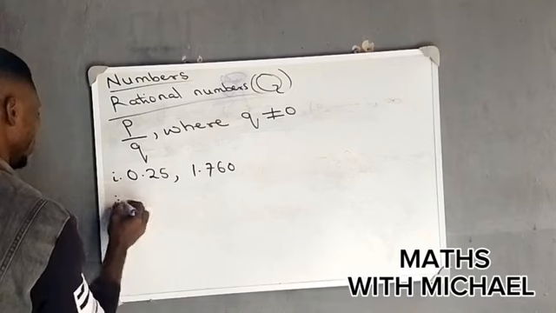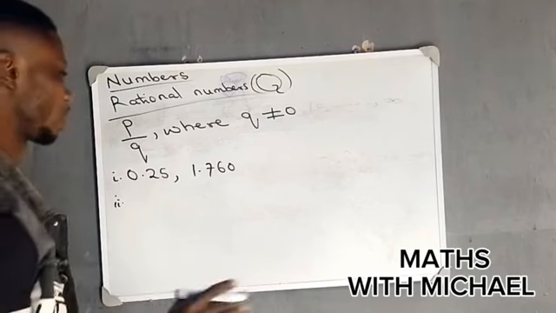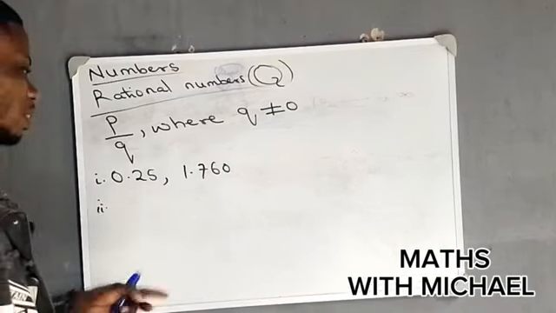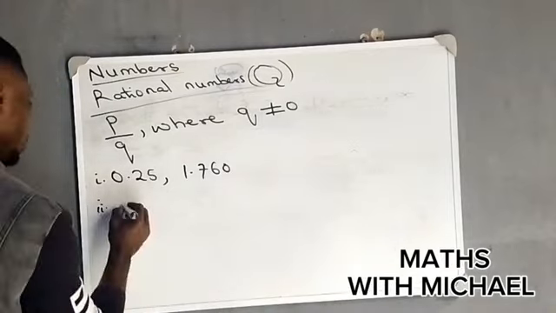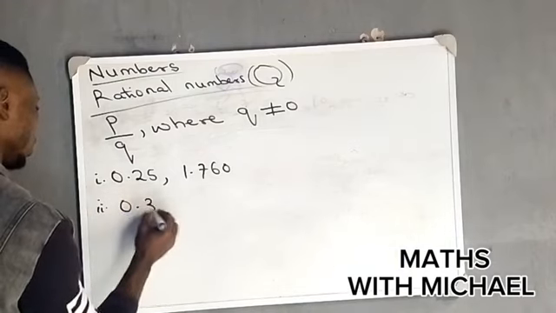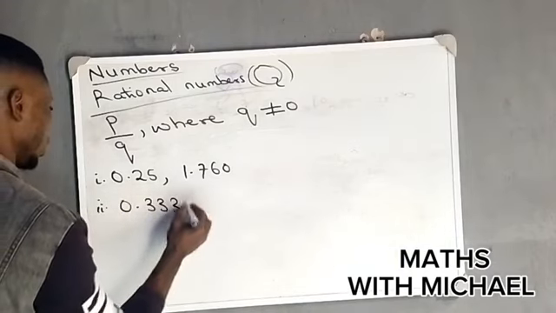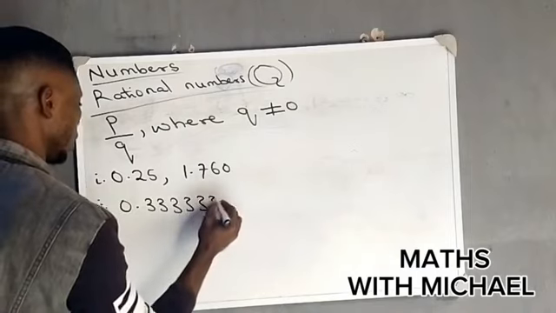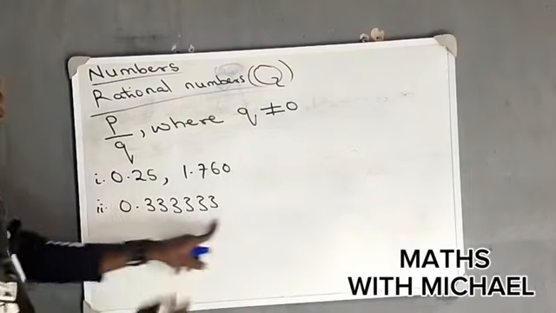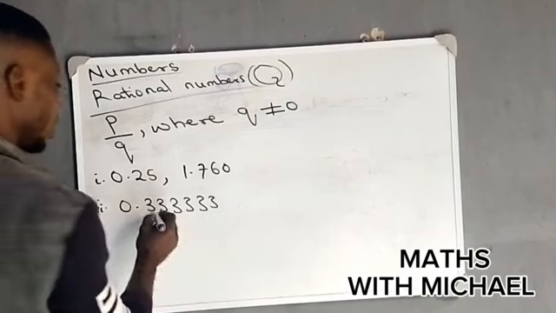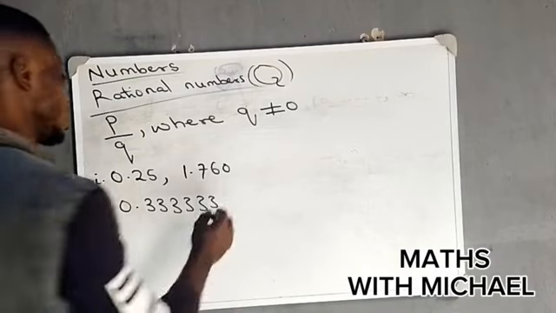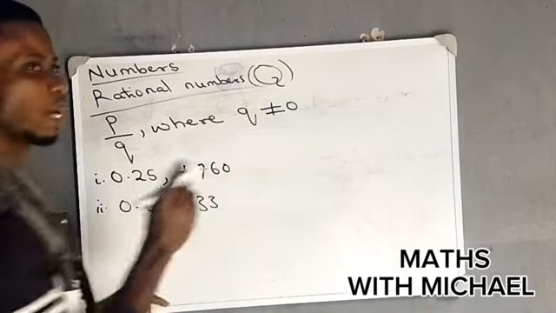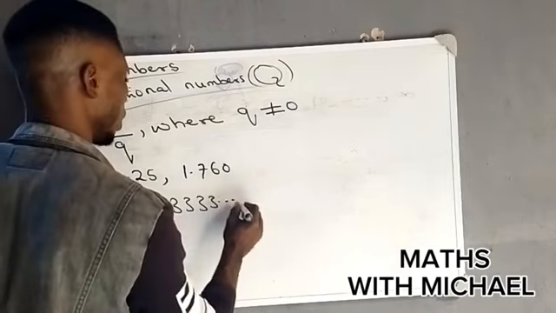Another very important thing to note is that their decimal part usually has a repeated pattern. For example, 0.3333 and so on, repeating this digit 3 without interchanging it, shows that this is a rational number because the decimal part repeats.